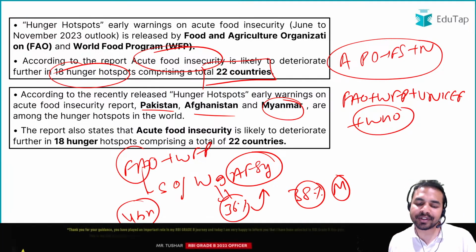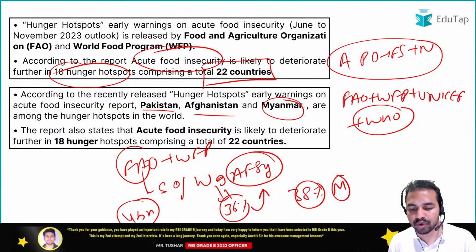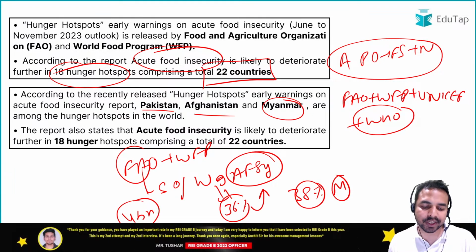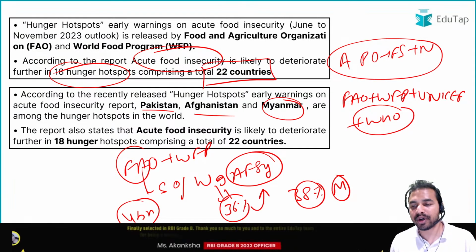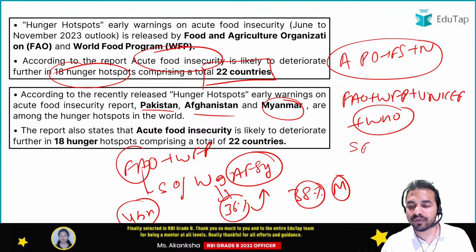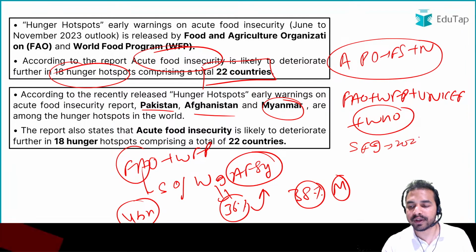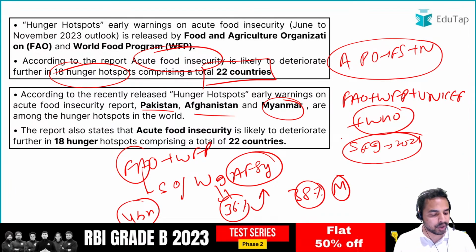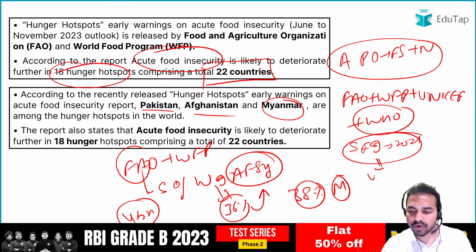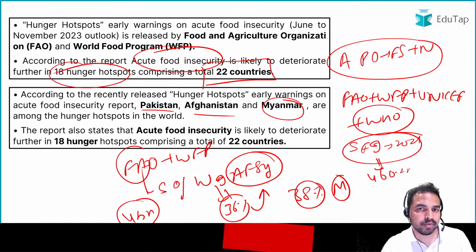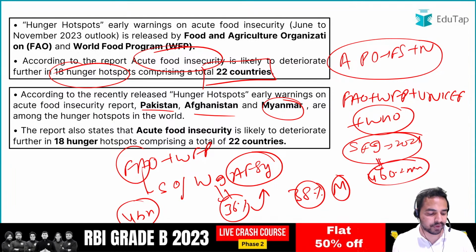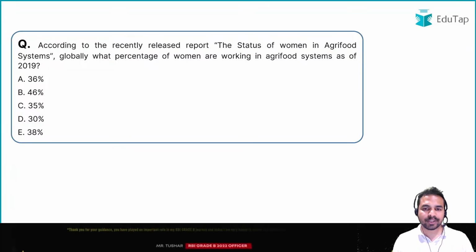Now guys, as per this report, that is Asia Pacific Overview of Food Security and Nutrition, can you tell me the number of people who are living in severe food insecurity in 2021? Severe food insecurity in 2021, can you tell me the number of people who are living under this? So it is basically 460.2 million people who are a part of it, okay, who are living under the acute food insecurity. I hope that this is clear to all of you guys. So let's move on to the next question.